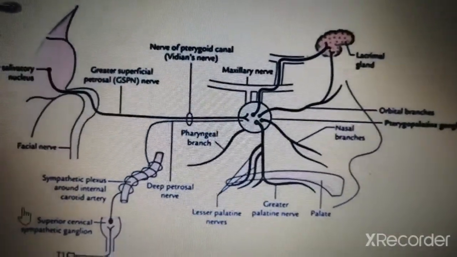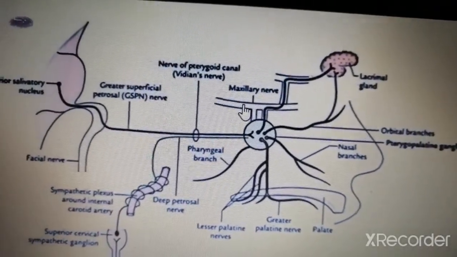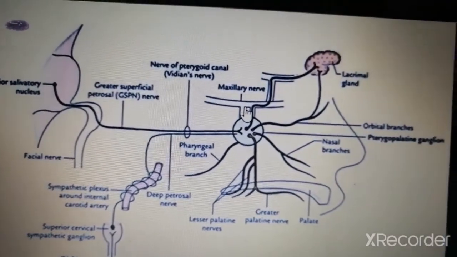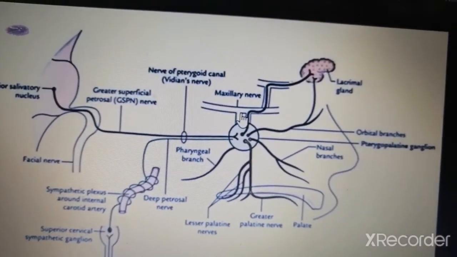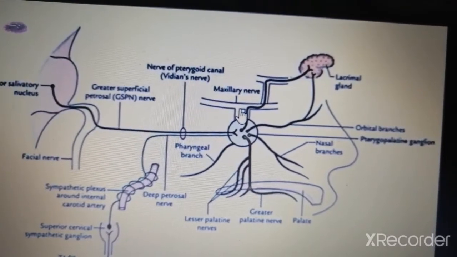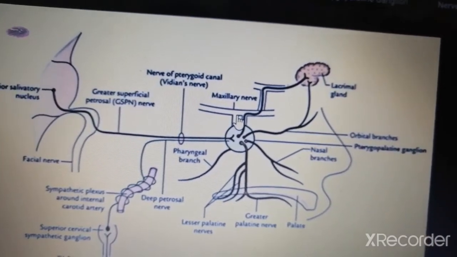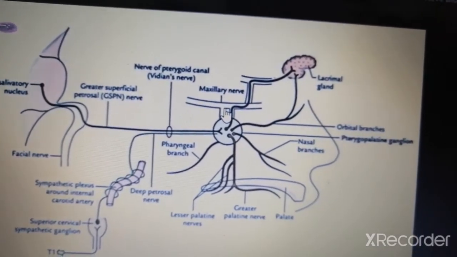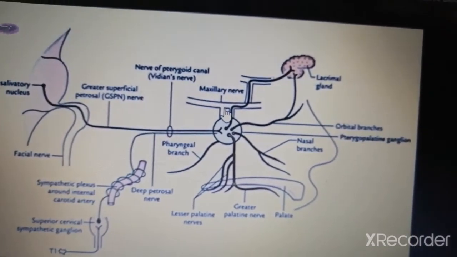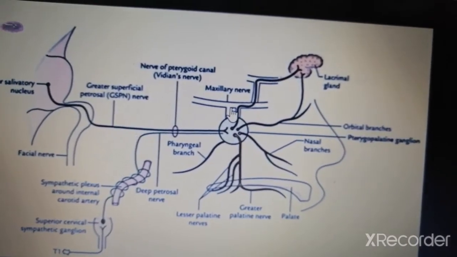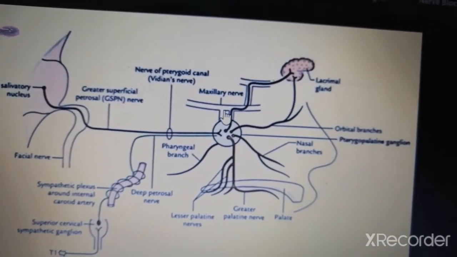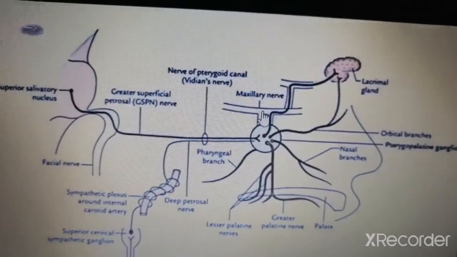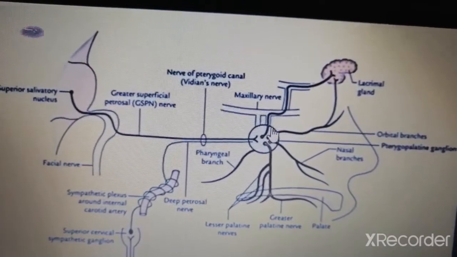In this particular image, you can see this is the maxillary nerve. This over here is the pterygopalatine ganglia. Now, when you've talked about the ganglia, for example, you might have talked about the ciliary ganglia. You might have talked about the otic ganglia, which hangs from the lingual nerve, if I'm not mistaken. And you've talked about the submandibular ganglia as well. Anyways, that was hanging from the mandibular nerve, and this one is hanging from the maxillary nerve, interestingly.